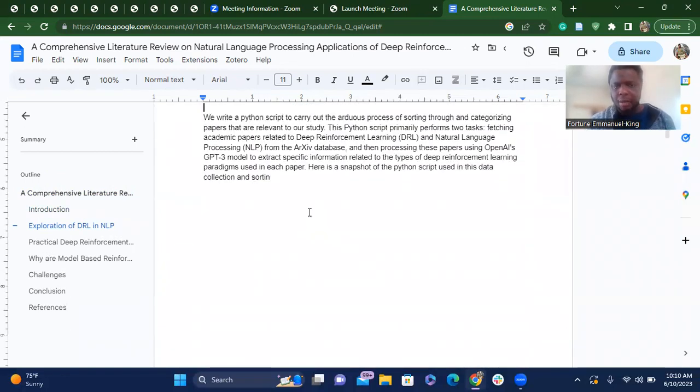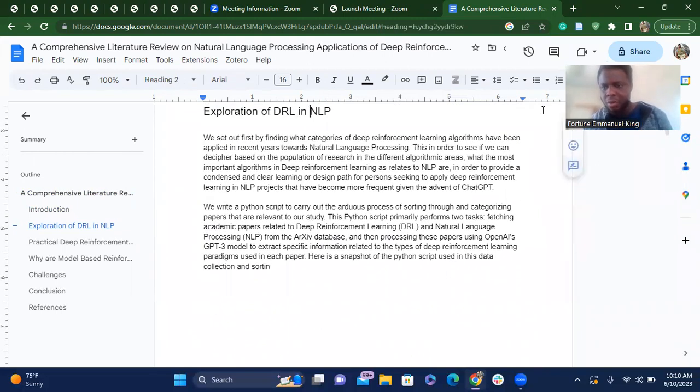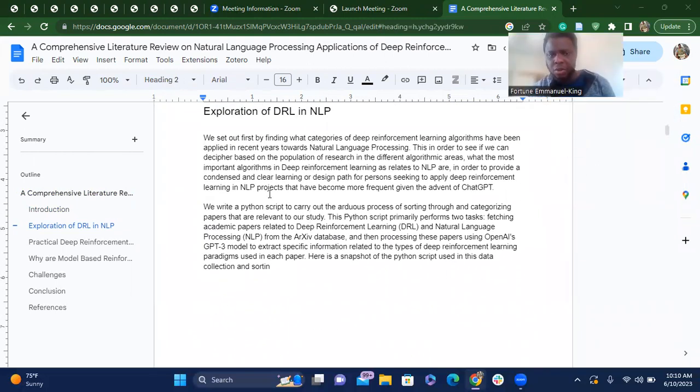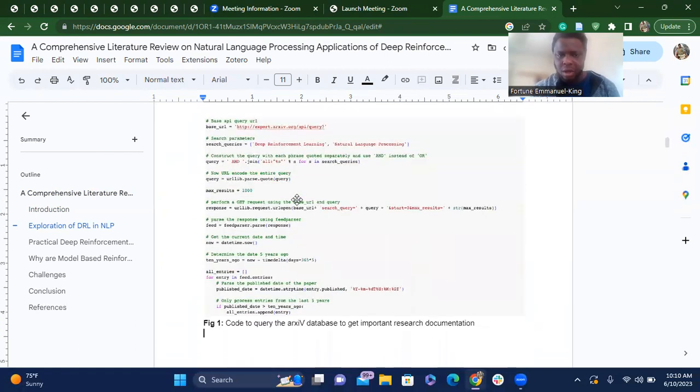I'll start with how I did my methodology. I was able to scrape from the arXiv database, the archive. They have an API, so I'm able to call that API using this code. And I'm able to query all the papers that, as you can see here, have deep reinforcement learning and natural language processing. And then I'm able to get all those papers for the last 10 years.